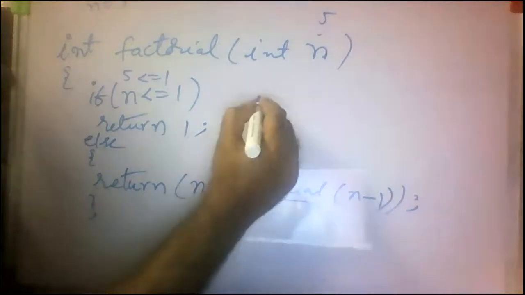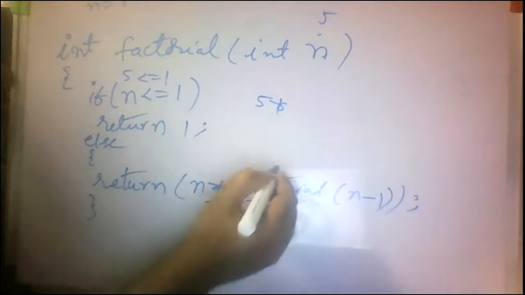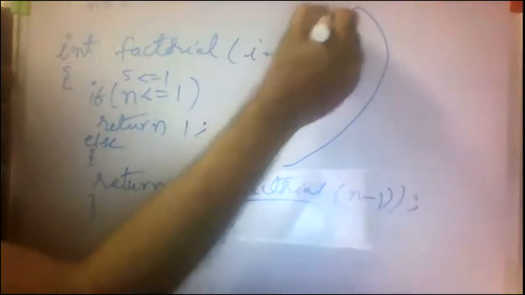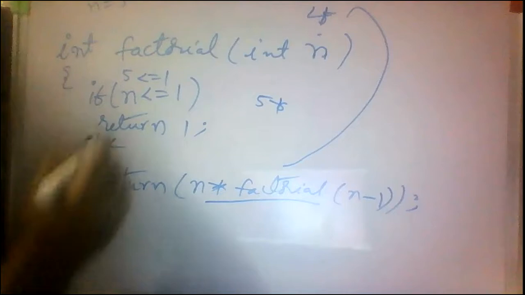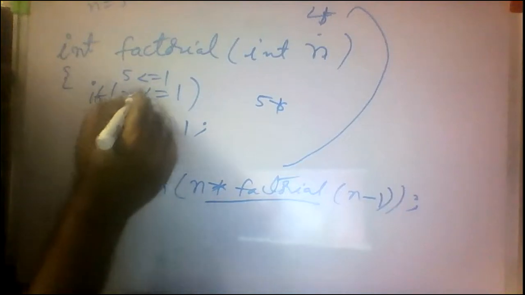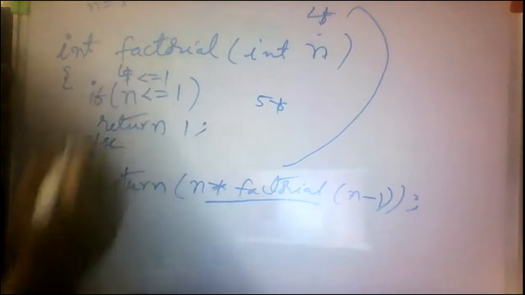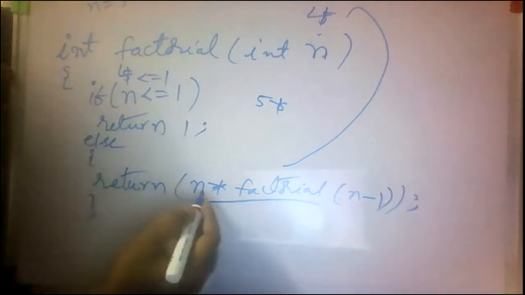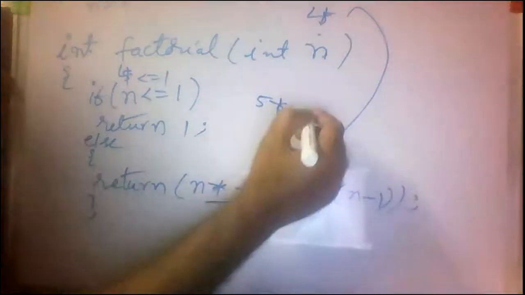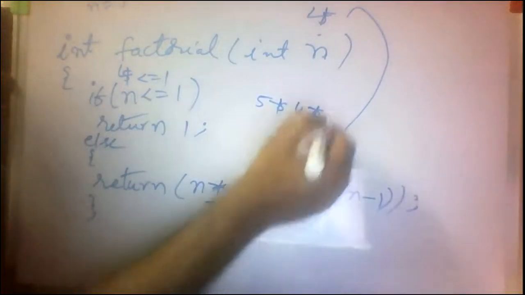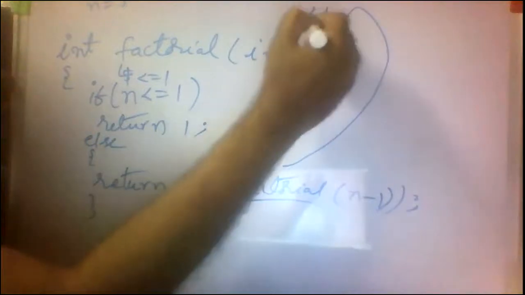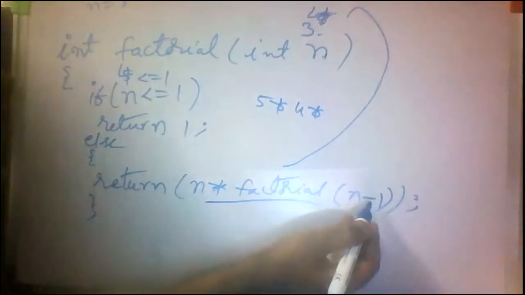So 5 into factorial of n minus 1, that is 4. n minus 1 equal to 4. Yes. Again, 4 less than or equal to 1? No. Return of n into, here 4 into factorial of, so 3, n minus 1, 3.